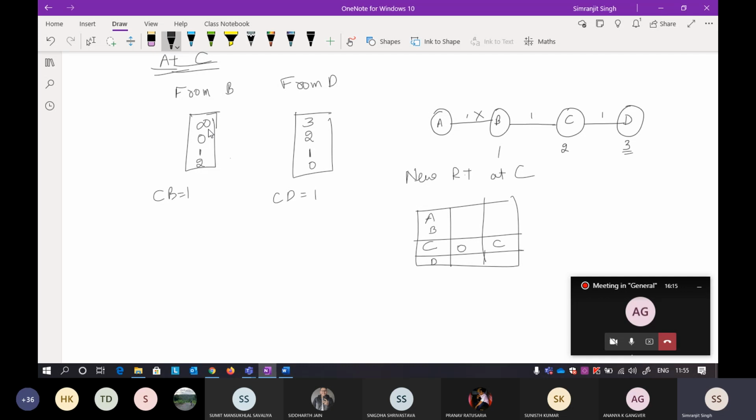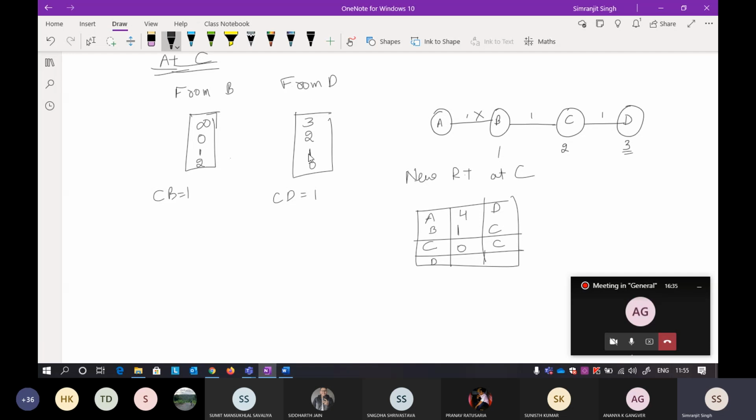Okay, so now infinity plus 1 is infinity. 3 plus 1 is 4, so it is 4. The next hop will be D. Now 0 plus 1 is 1, and 2 plus 1 is 3. So this is least. Now it will be from B. Okay, so 0 plus 1 is 1 distance, and the next hop will be C.